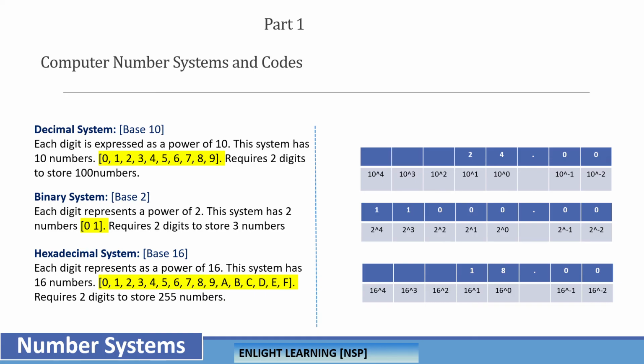Whereas for the hexadecimal system, if I give you 2 digits, tell me how many numbers you can store. 255 numbers we can store. We will see how. So with 2 digits, a decimal system can store just 100 numbers, a binary system only 3 numbers, whereas the hexadecimal system 255 numbers. Which one has the max capacity to store with the minimum storage given? The hexadecimal system.